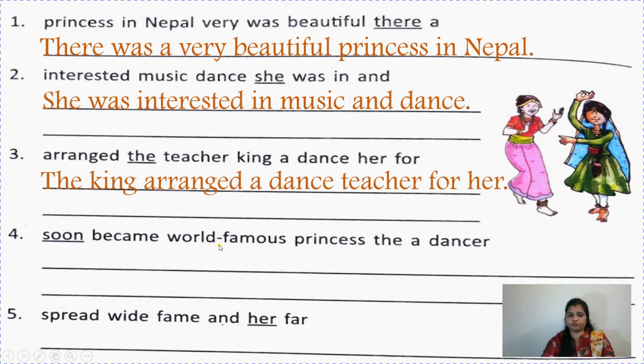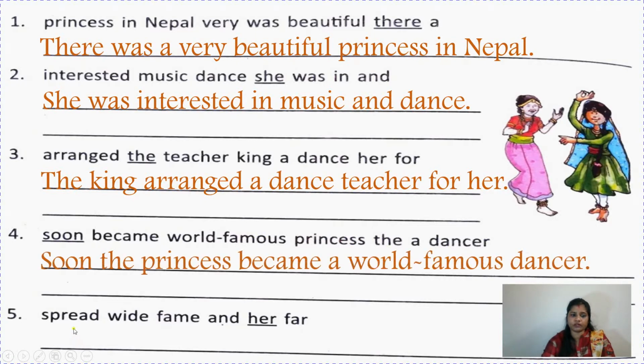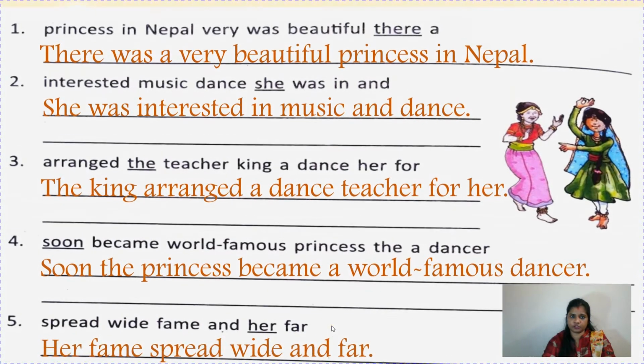Soon became world famous princess the dancer. Now children, soon is underlined, so let's begin the sentence with soon. Soon the princess became a world famous dancer and full stop. Spread wide fame and her far. So let's begin the sentence with her. Her fame spread wide and far and then full stop.